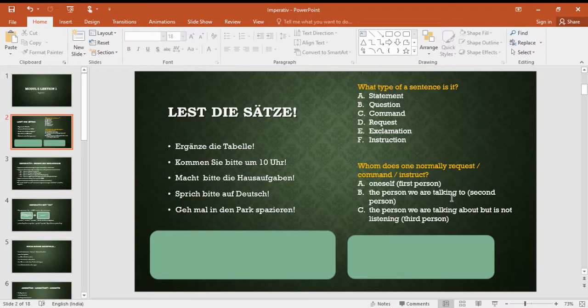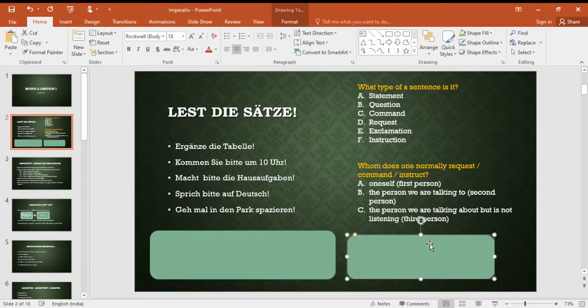So our basically concerned pronouns are du, ihr, Sie. Correct? Du is second person singular, informal. Ihr is second person plural. And Sie is second person but formal, respect. Only these three pronouns are of our concern in imperative.